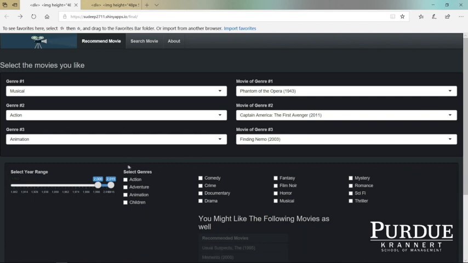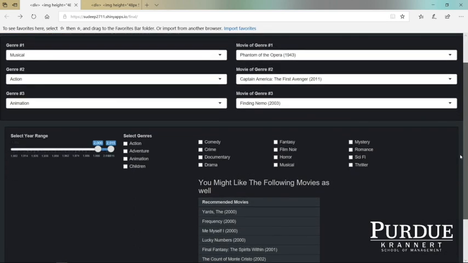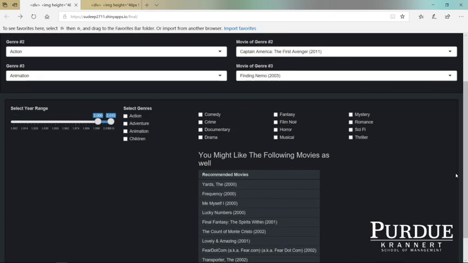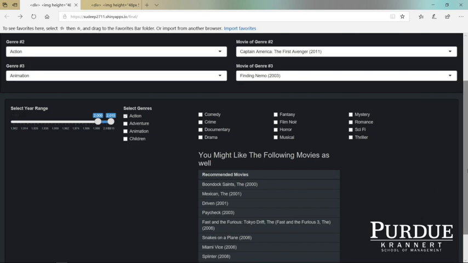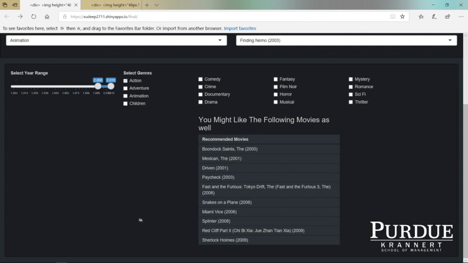Second, selecting a genre is optional. If we don't choose any genre, the system will generate 10 recommended movies for me according to my chosen genres. But what if I only want to see action movies? I can choose action only, and then it will give me the 10 recommended movies only in action.